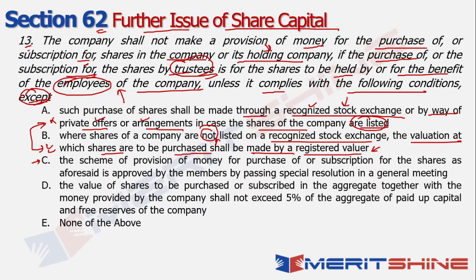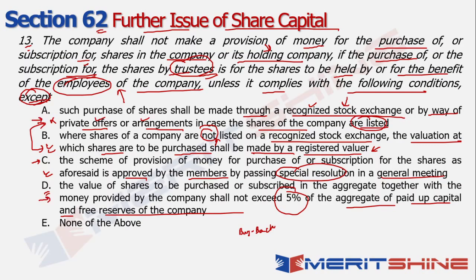Let's look at option C also. It says the scheme of provision of money for purchase of or subscription for the shares as aforesaid is approved by the members by passing a special resolution in a general meeting, which also makes a lot of sense, right? This is quite logical. If I look at D, the value of shares to be purchased or subscribed in aggregate together with the money provided by the company shall not exceed 5% of the aggregate of the paid up capital and free reserves of the company. In this case, this is meant for the employees of the company. The other case which we saw, which was the 10% and the 25%, was towards the buyback. So that's a different scenario. Here it is 5%. So the confusion could be between option D and option A.